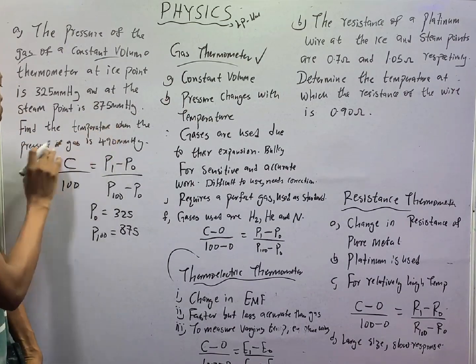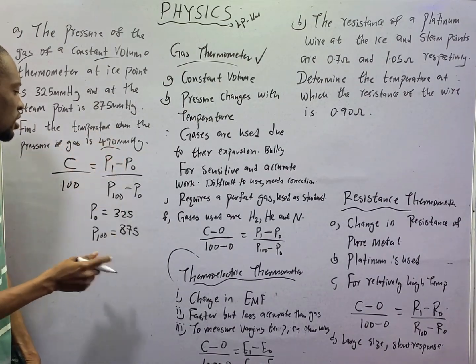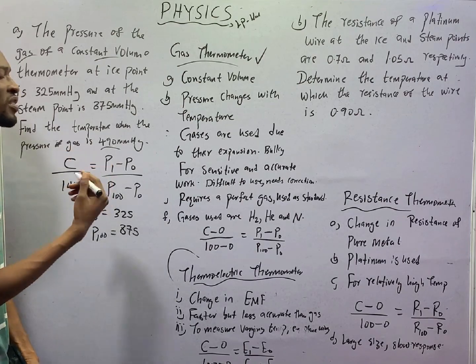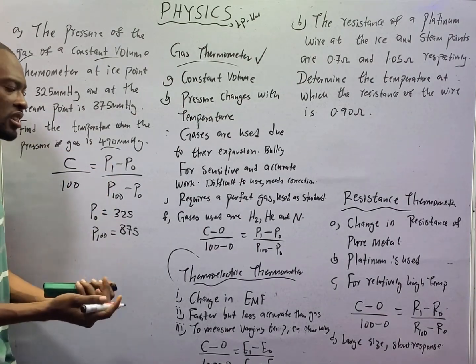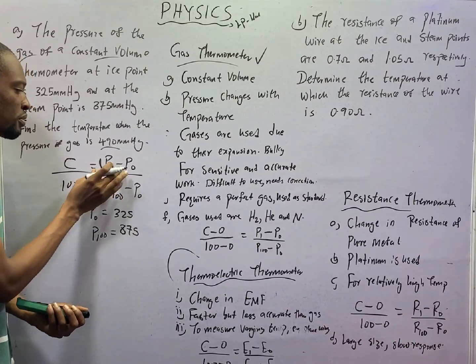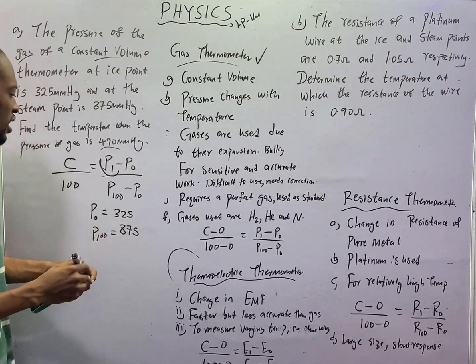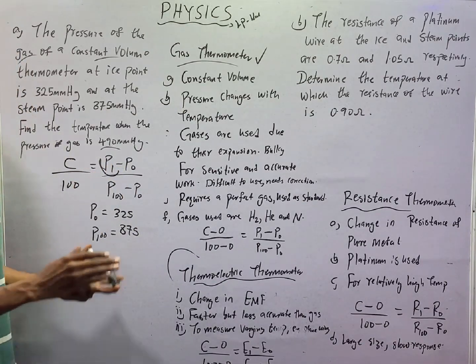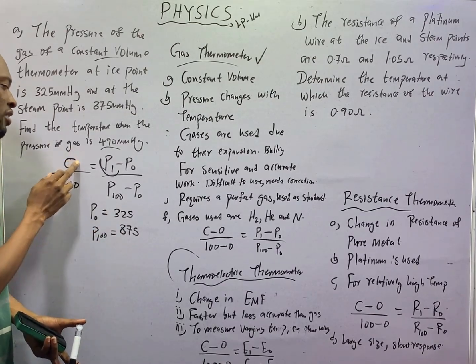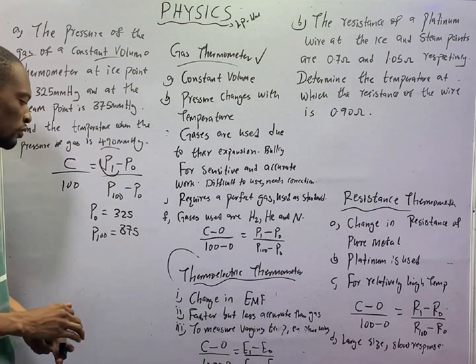Now find the temperature when the pressure of gas is this. This is the temperature we are looking for. And when you say find the temperature when the pressure is this, that pressure is the P1 we are looking for. If they say find the pressure when the temperature is dash, this is the temperature they gave you, and this is the pressure you are to look for.